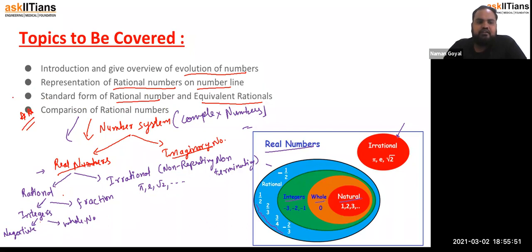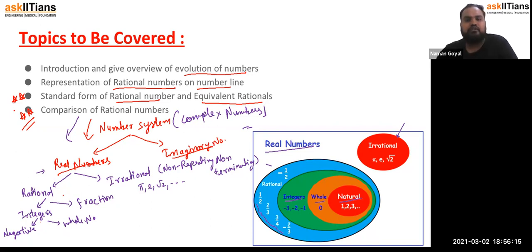Standard form is also important. How do we make rational numbers into standard form? See, for standard form, the HCF of numerator and denominator must be 1. So we have to check what the HCF of numerator and denominator is, and then divide the numerator by that HCF and the denominator also. Got it?